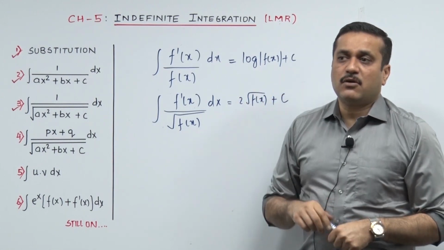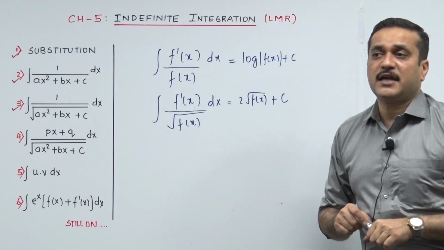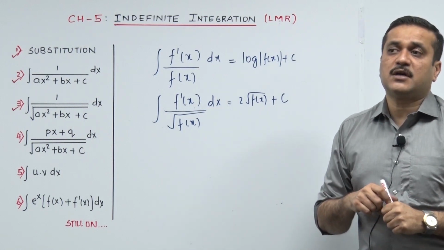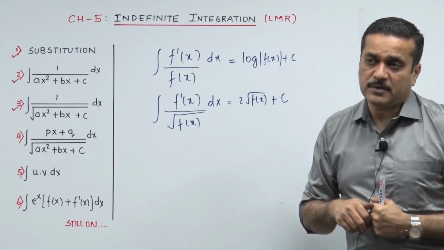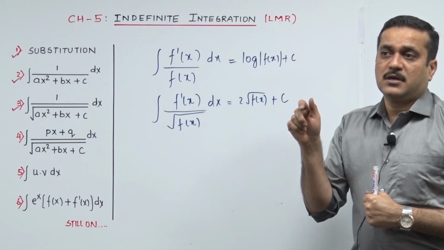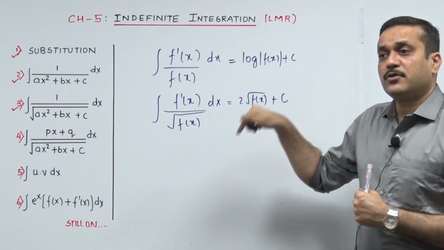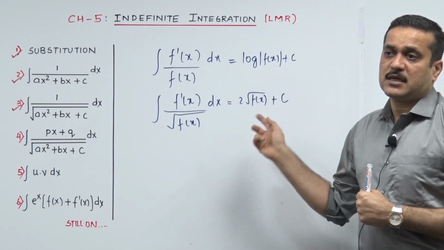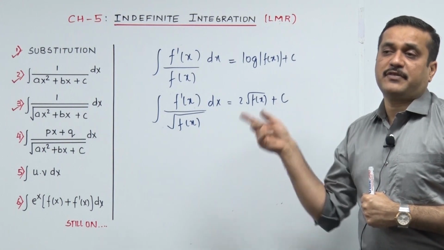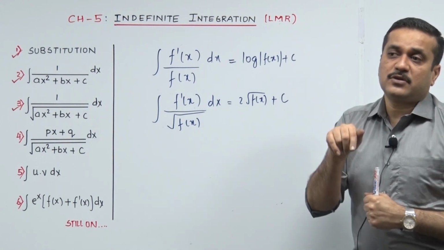Rhyme. Sounds need to be created, only then can you retain the formula for a much longer time than normal. A sound: f dash x upon fx log fx plus c, f dash x upon root fx 2 root fx plus c.